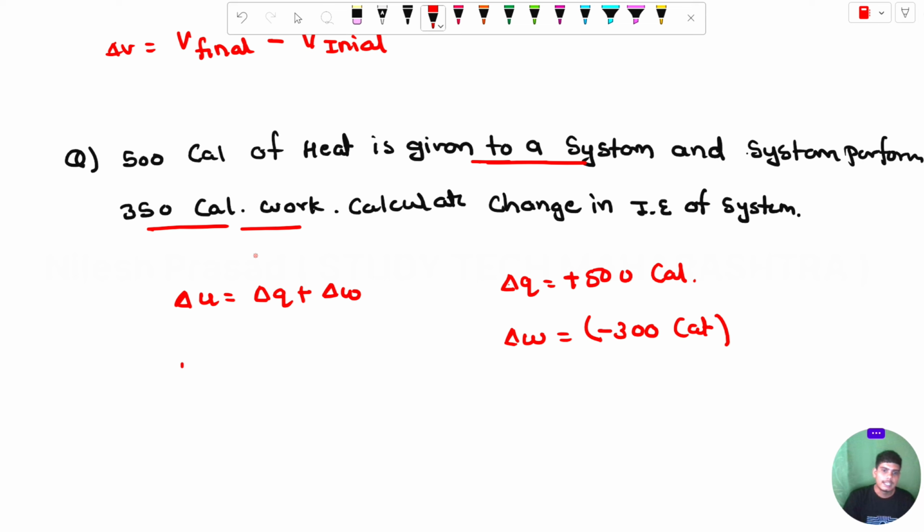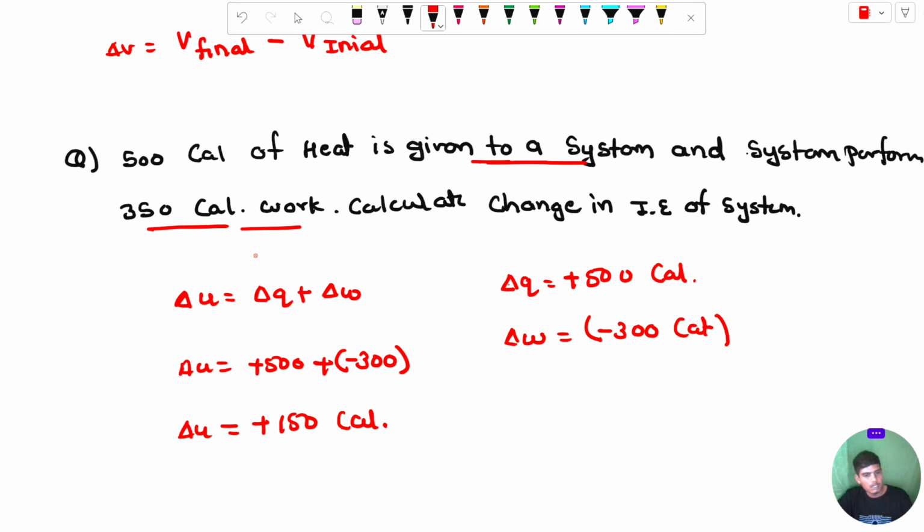Delta U is equal to delta Q, which is 500, plus minus 300 calorie. The value of delta U is plus 150 calorie. The change in internal energy of the system will be plus 150 calorie.